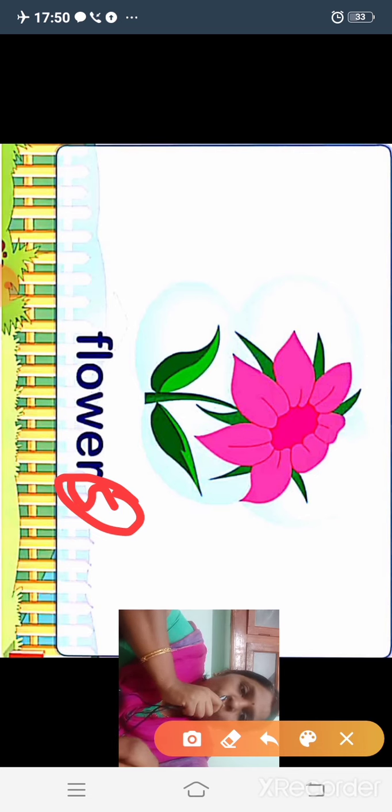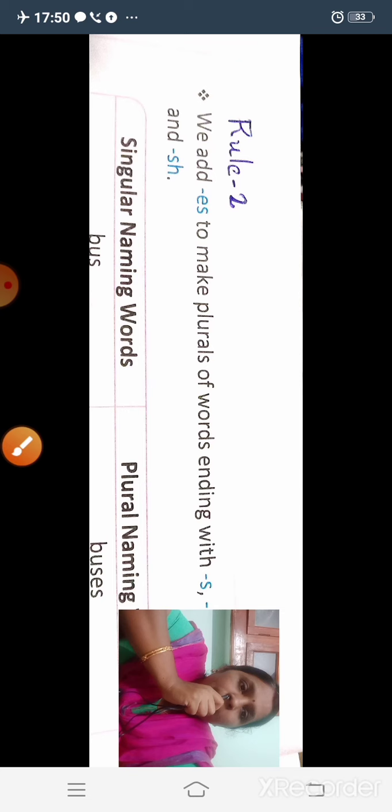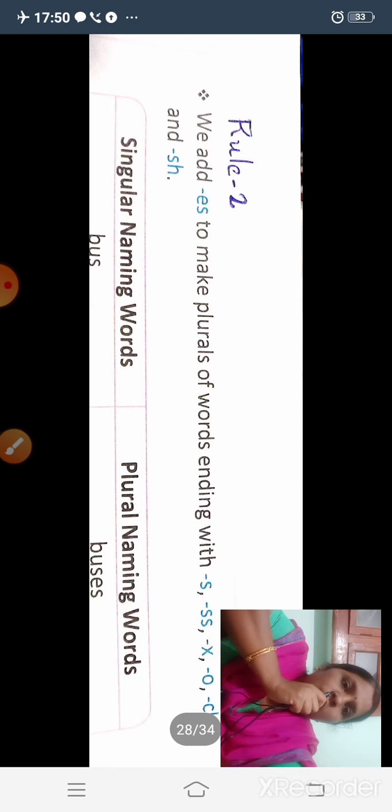So rule number 1: if we want to change a singular noun to plural noun, we have to add S at the end of the word. Thereby we can change it. Keep this rule in your mind. Now the next rule.